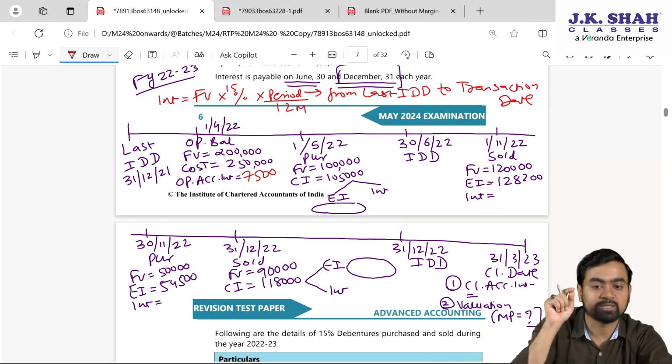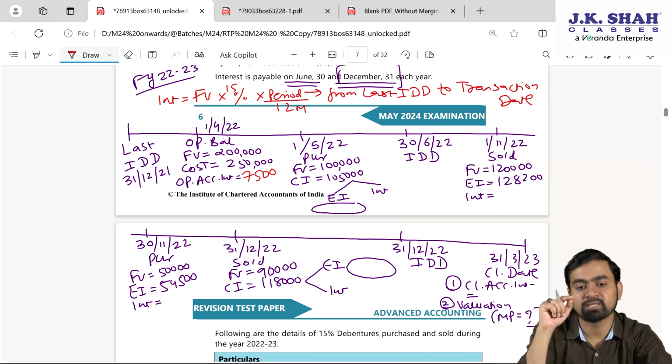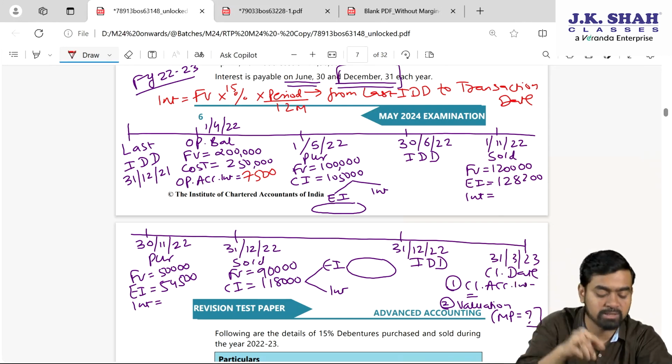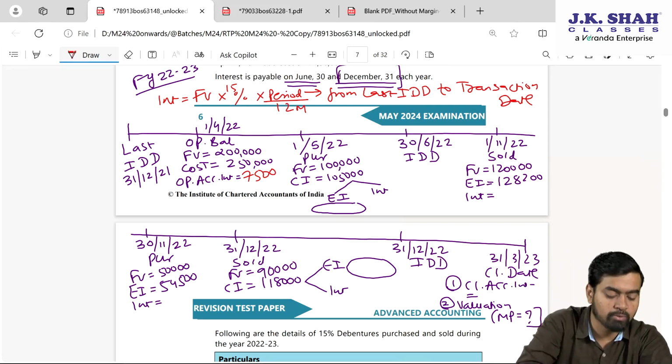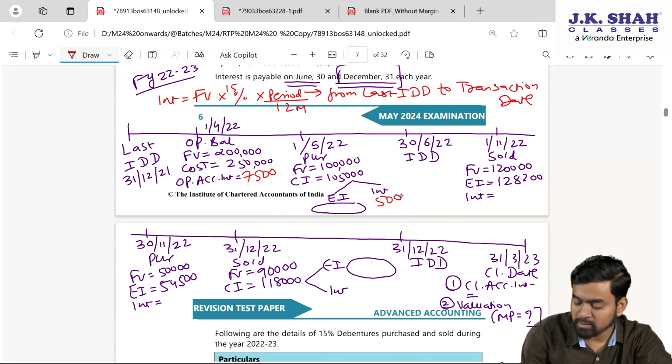Next is purchase, 1st May, last interest due date is 31st December. So Jan, Feb, March, April, end of April is as good as starting of May, 4 months interest we need to calculate. So 1 lakh is the face value into 15% is the rate for 4 months, comes to 5,000 interest. So excluding interest is 1 lakh.